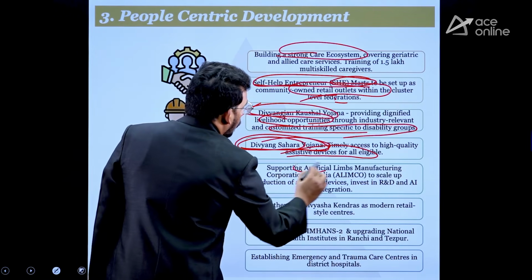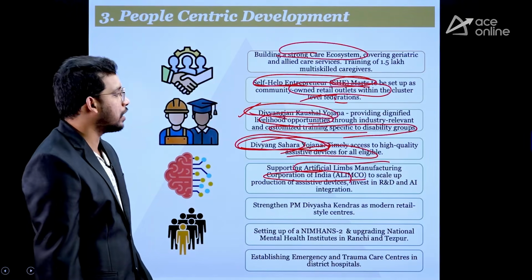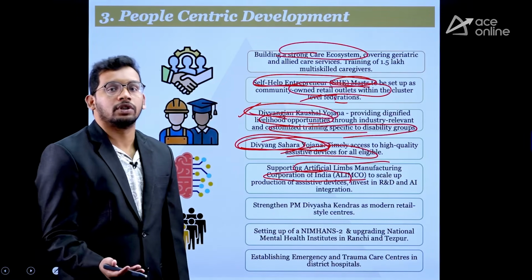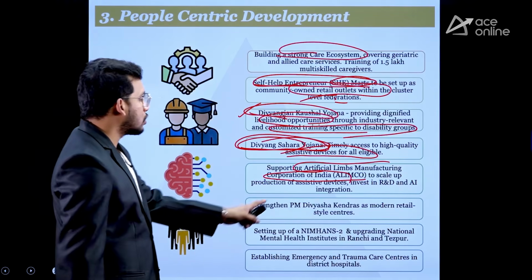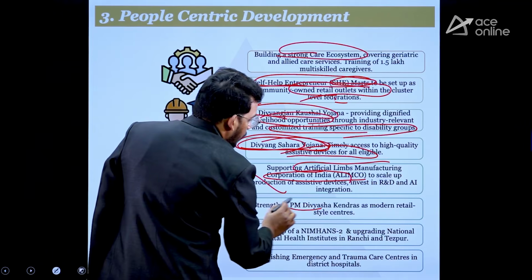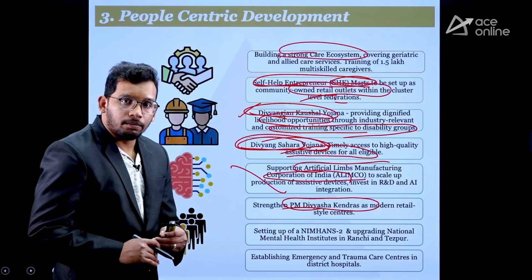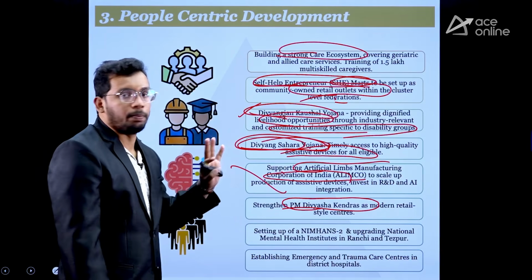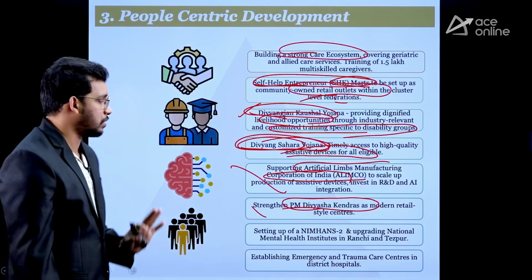Similarly, we already have the Artificial Limbs Manufacturing Corporation of India. It's a government organization to produce support systems for disabled and elderly people. So the government is going to support that organization as well. Also, we have PM Divyasha Kendras to sell this equipment for disabled and elderly people. So the government is going to strengthen them as well.